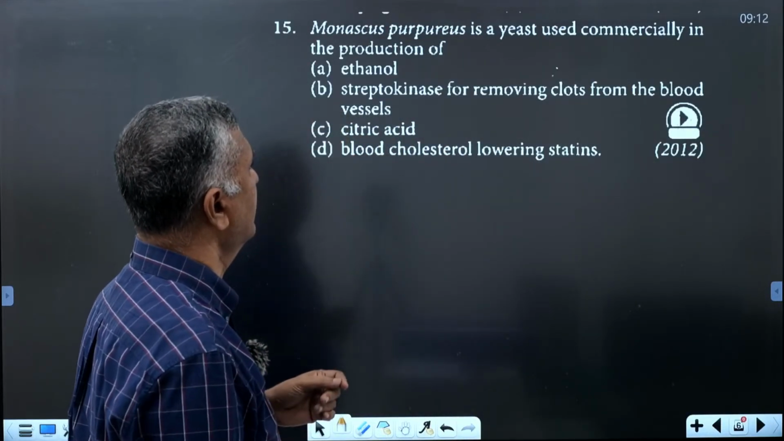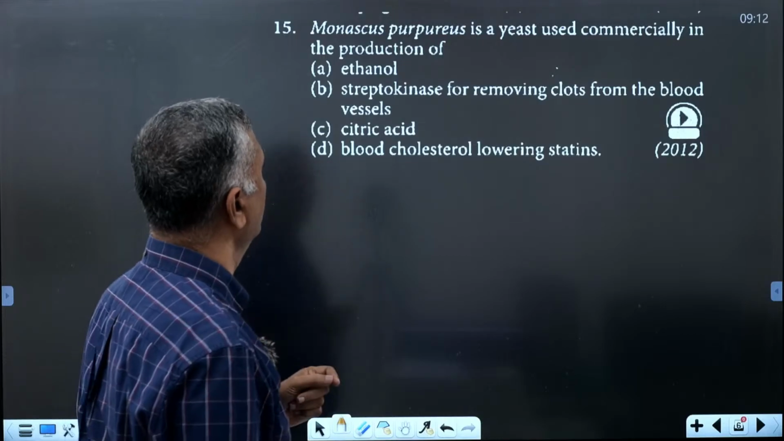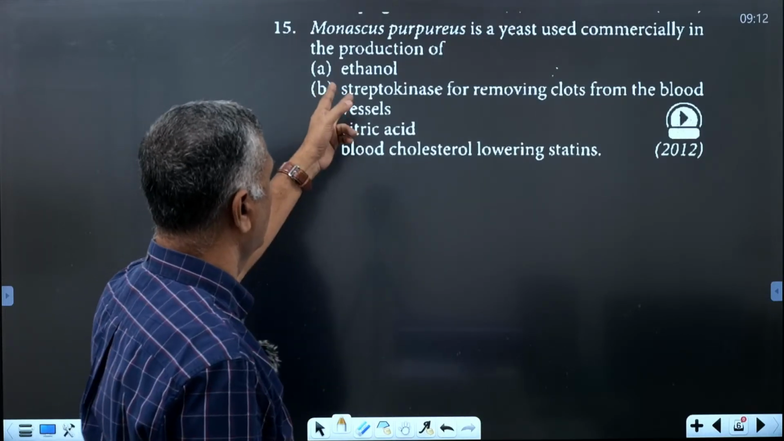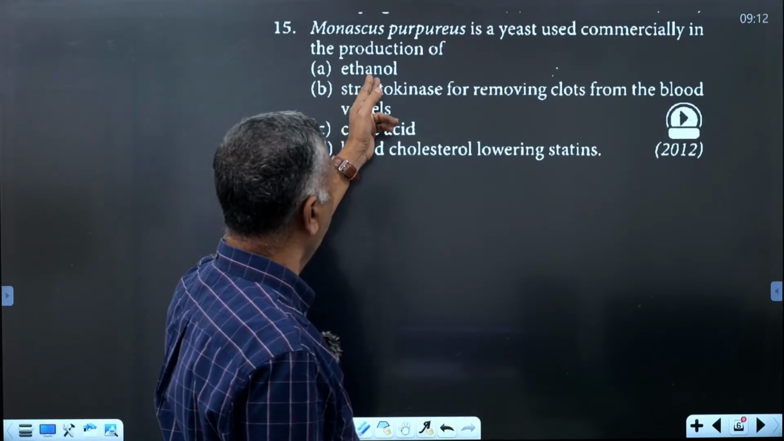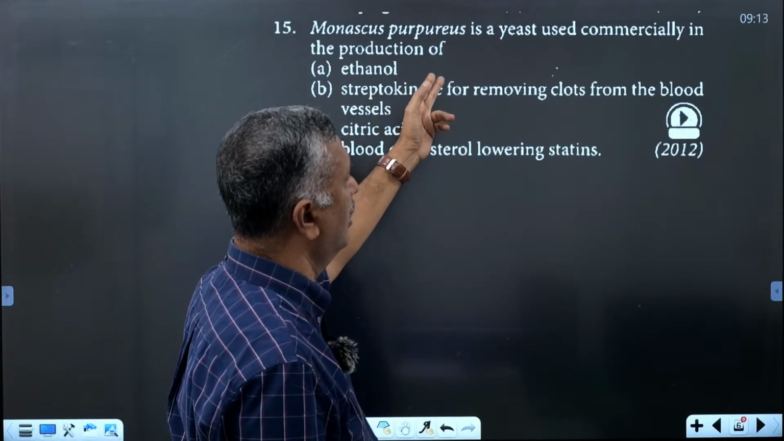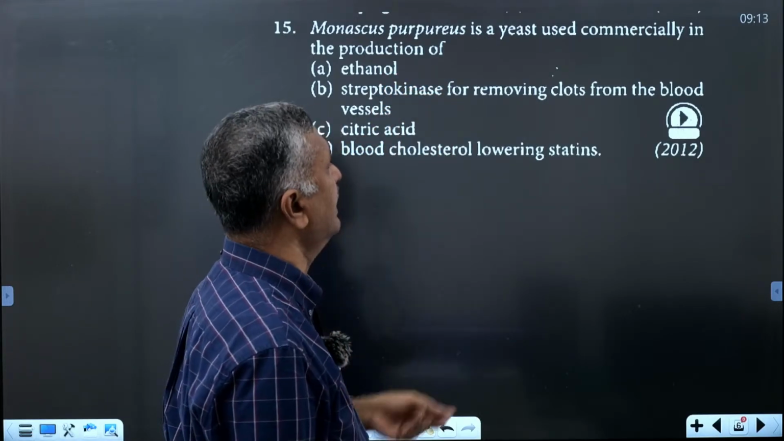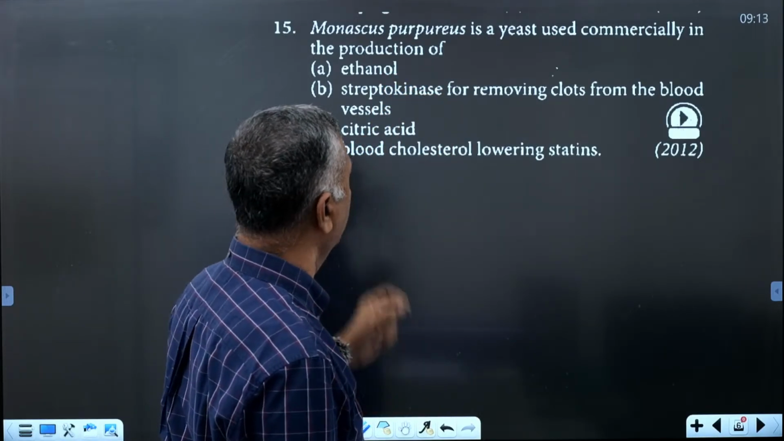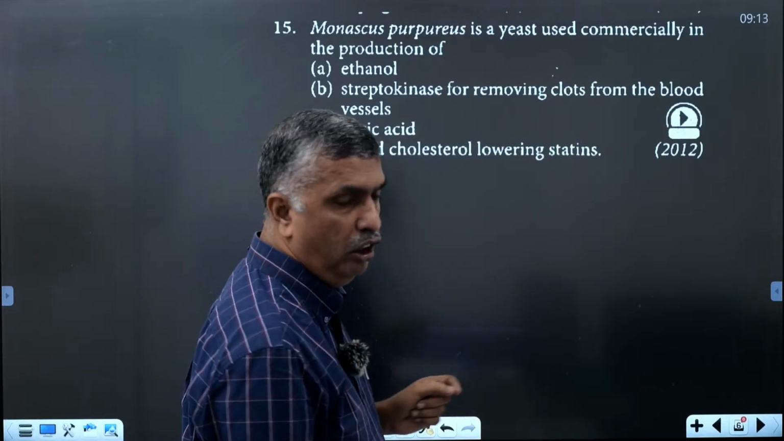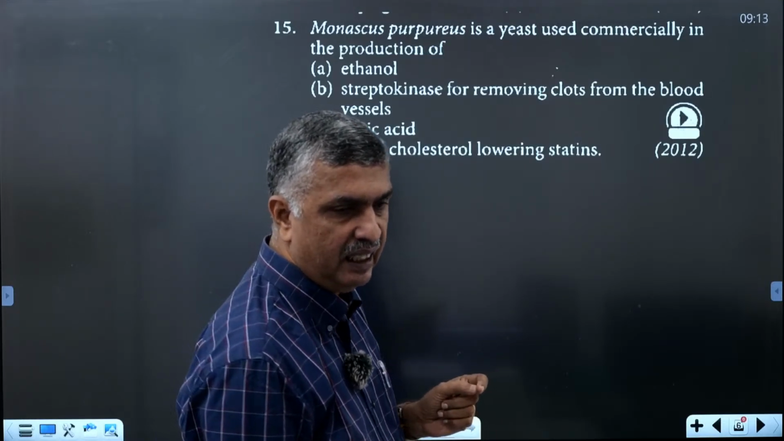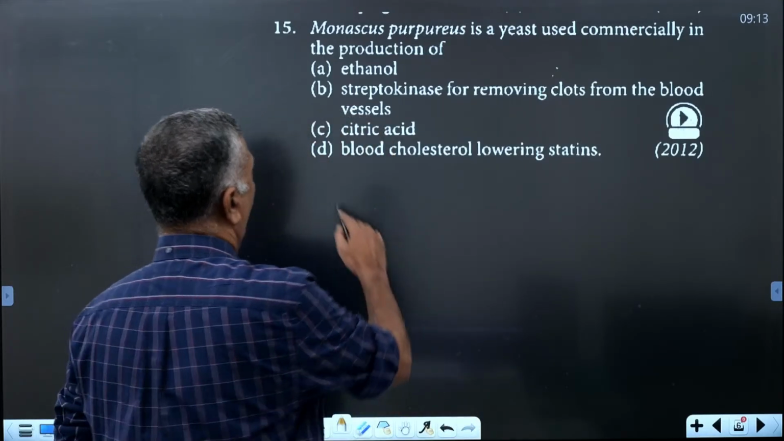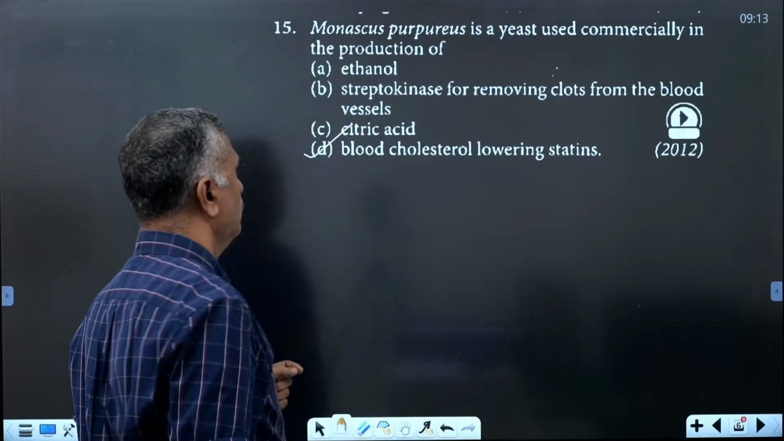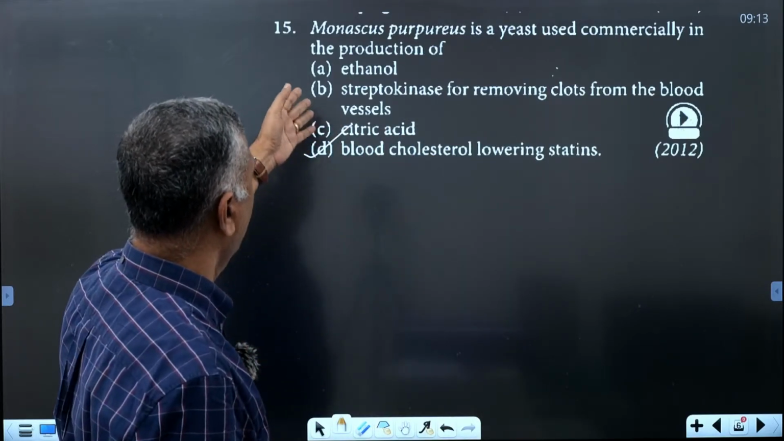Monascus purpureus is a yeast used commercially in the production of what? We also discussed the purpose of Monascus purpureus. Some statins are produced and it is used as a blood cholesterol lowering agent. It is considered a blood cholesterol lowering agent. Okay, then the others are ethanol.